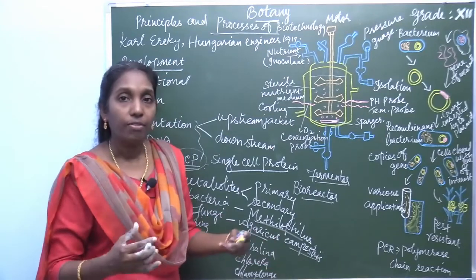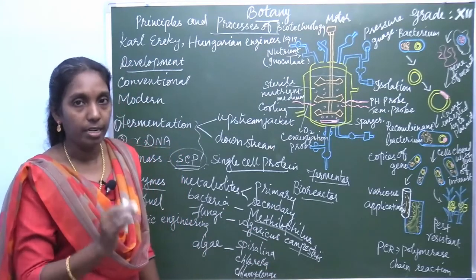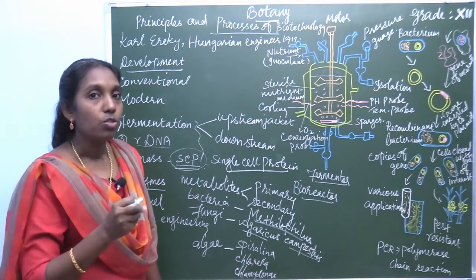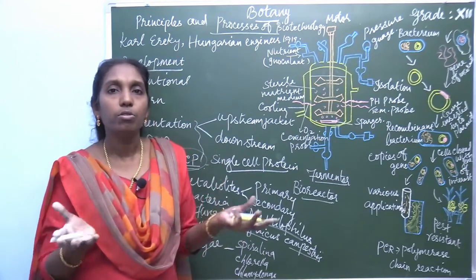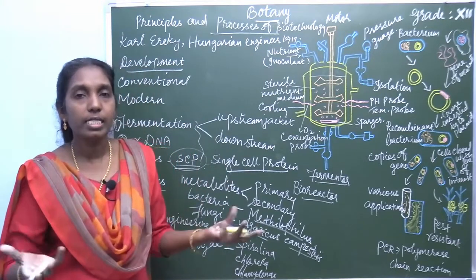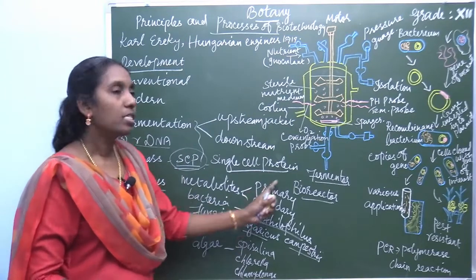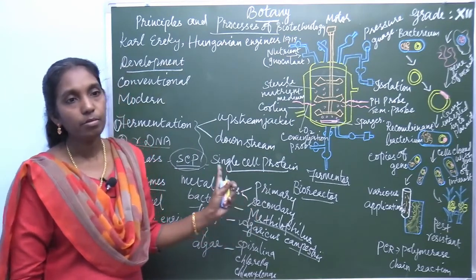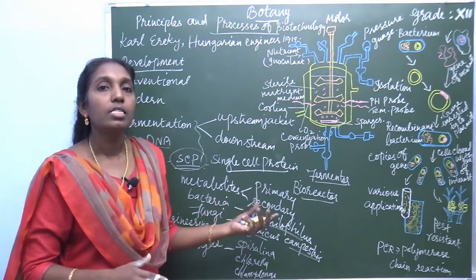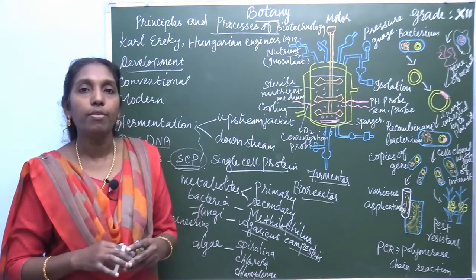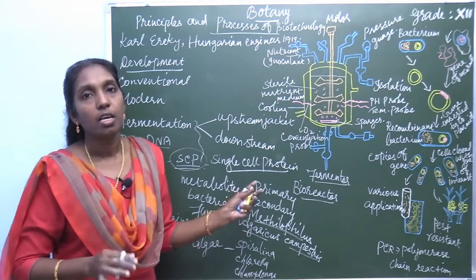If you culture 250 grams of Methylophilus and dry it, you get 25 tons of protein. Such large scale protein production is obtained by single cell protein. What are its uses? It is the best supplement for protein deficiency.